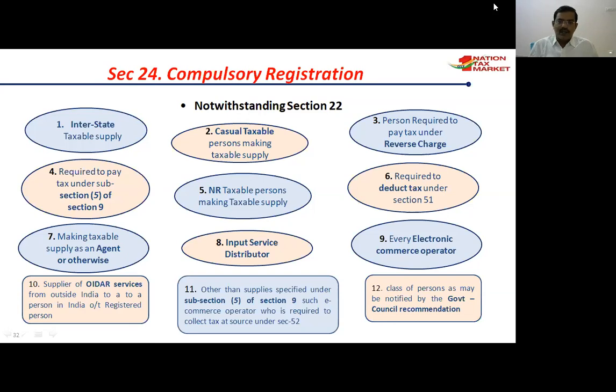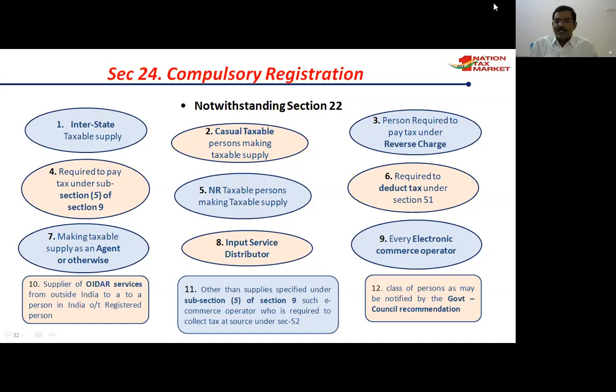So those people who want to get the advantage of input tax credit want to take registration, and those making taxable supply as an agent or otherwise. Input service distributors also must take registration, it is compulsory. E-commerce operators, like Amazon and Flipkart, these are e-commerce operators, for them registration is compulsory. And supplies of OIDAR services from outside India to a person in India who is not a registered person.